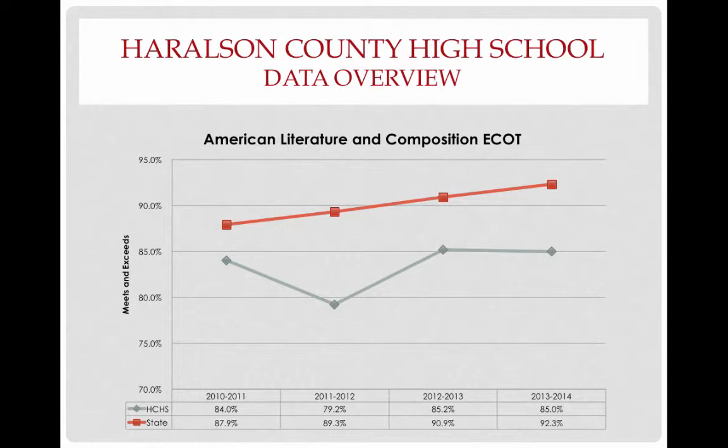Here in American Literature and Composition EOCT, again, the state is showing increase, a little stronger this time. We showed a slight increase, and then we have flatlined here. Now, we do have a very low data point here, and this could be accurate data, or there could be some other anomaly that happened with the reporting, and that's why it dropped so much. What we really want to look at is the overall trend and what's happening. And the disappointing thing here is the gap between Haralson County and the state is getting wider. So this is an area that needs to be addressed.